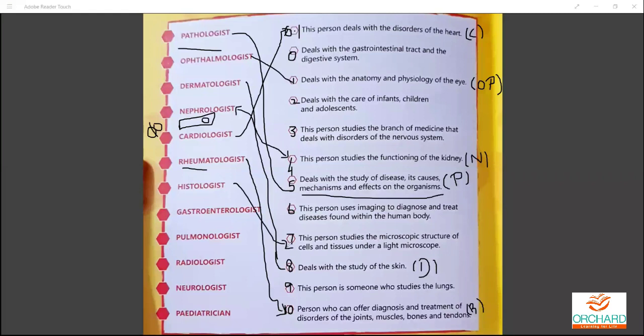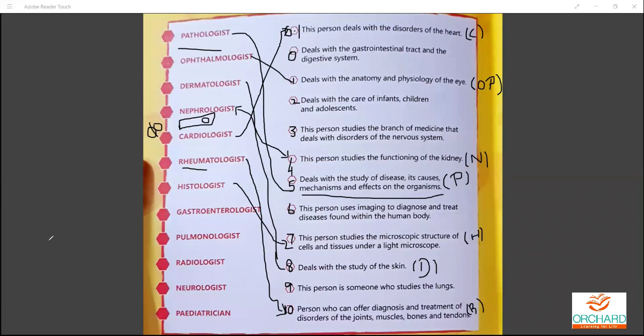So a histologist is a person who studies the microscopic structure of cells and tissue under the electron or light microscope. So that's the answer. Please mark it.